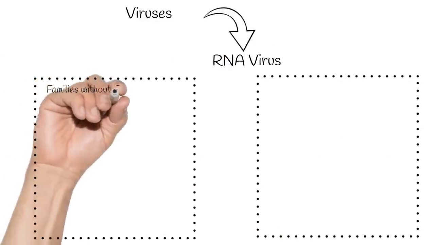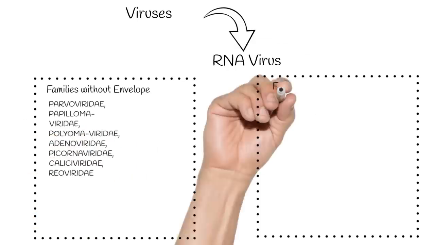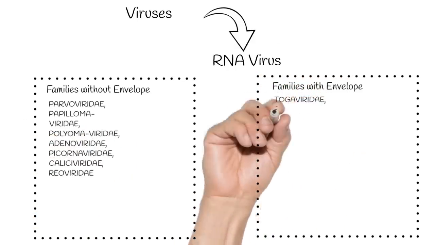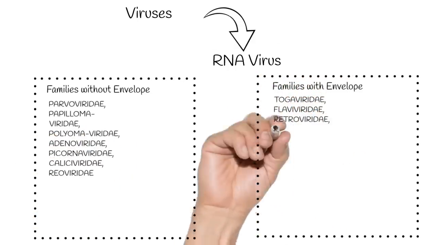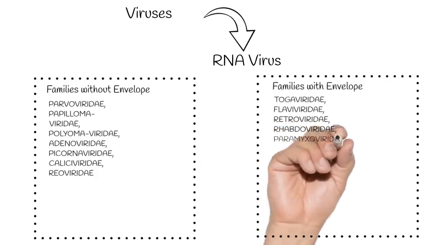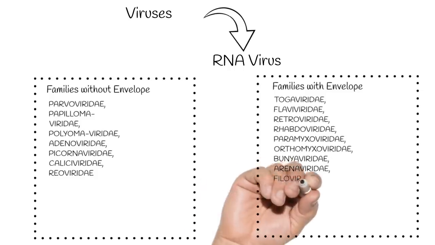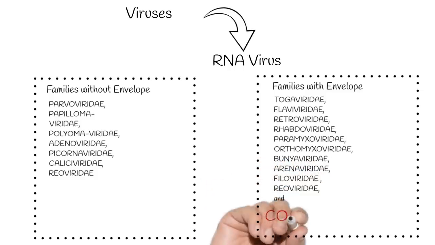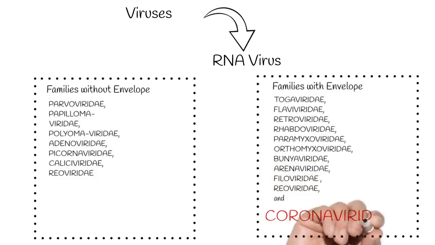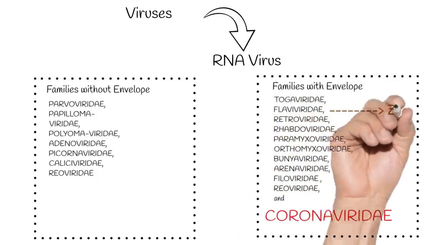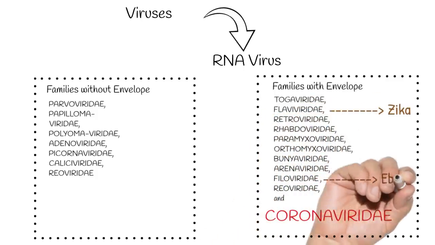RNA virus families are really long, classified based on their envelope. There are around 8 families without envelope and 11 families with envelope. Here, the red mark is the coronavirus family. It is the talk of the time now. Zika from Flaviviridae and Ebola from Filoviridae were also the talk of the time during their time.